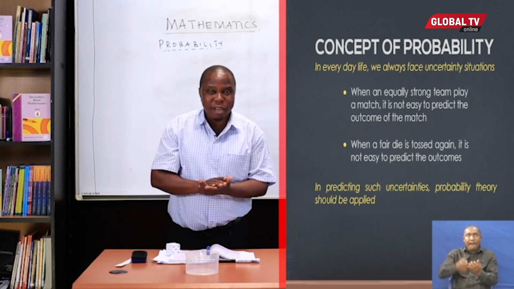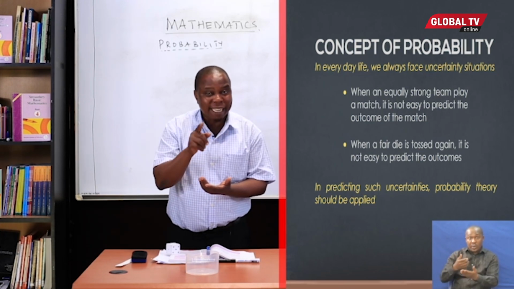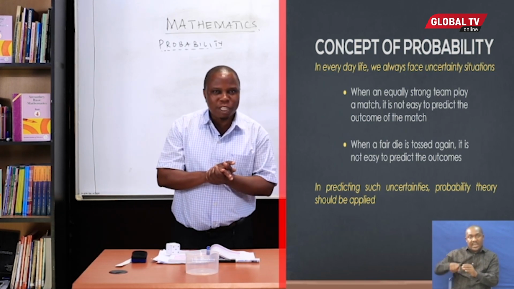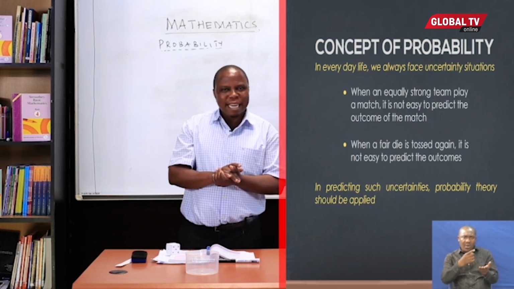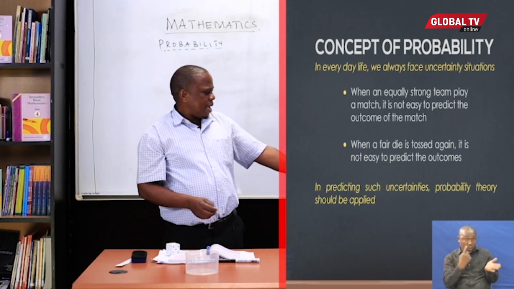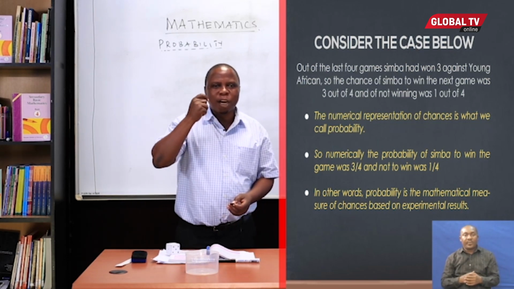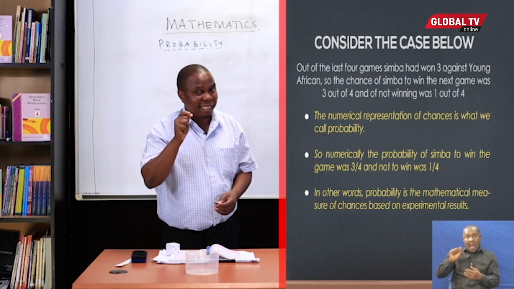Mind you, a coin has got 2 faces, a head and a tail. Again, it is difficult to predict which of the 2 sides will show up. Now, to understand this, you need prediction, which normally needs the concept of probability theory.